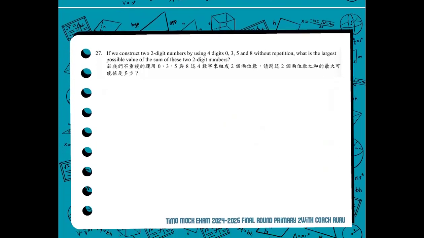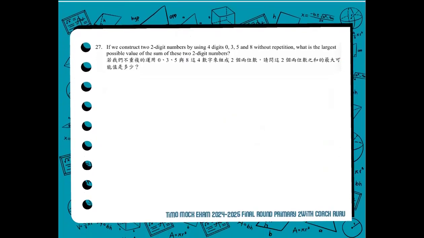Number 27. If we construct two-digit numbers by using 4 digits, 0, 3, 5, and 8, without repetition, what is the largest possible value of the sum of these two-digit numbers? So we arrange our number pool. We have 8, 5, 3, 0. We arrange them in decreasing order to know the biggest numbers that we can use as our tens digit.